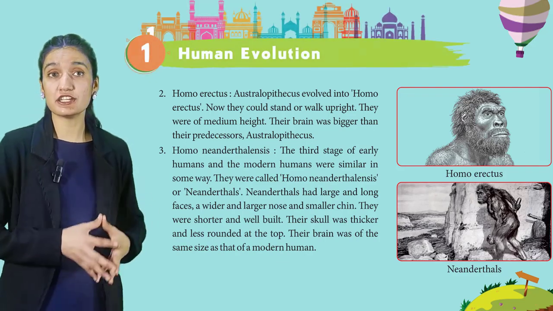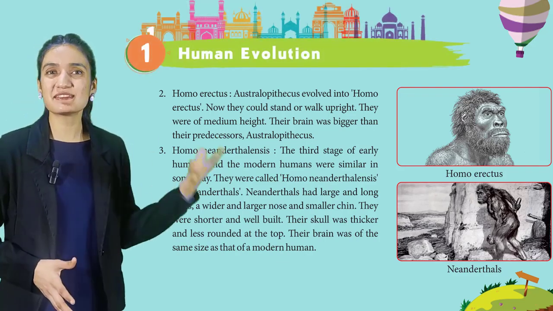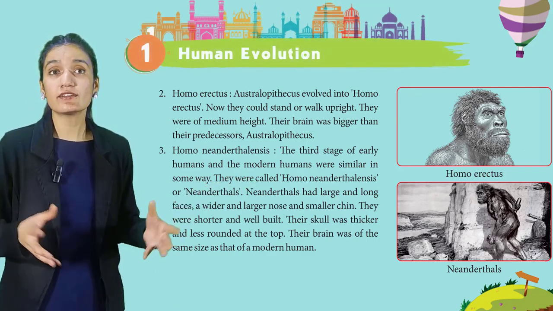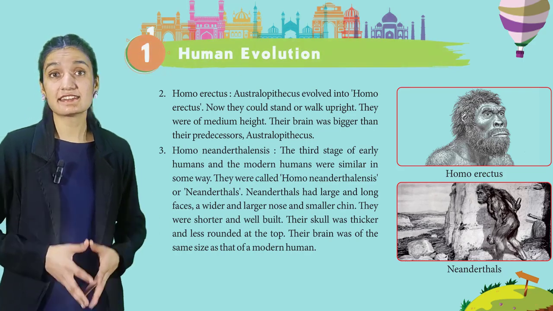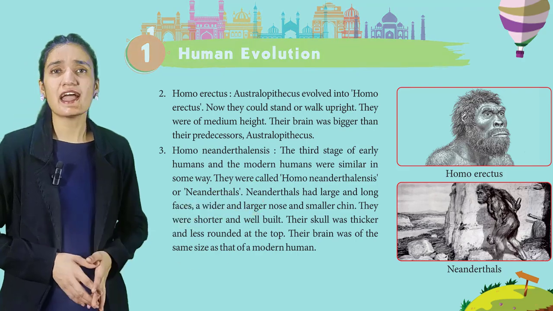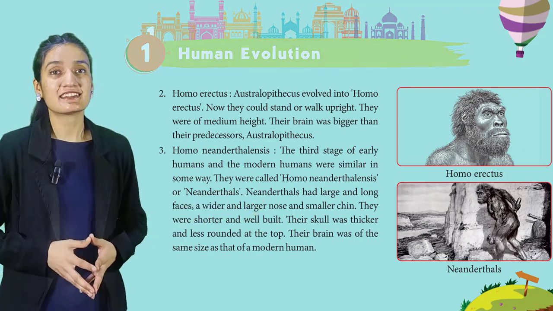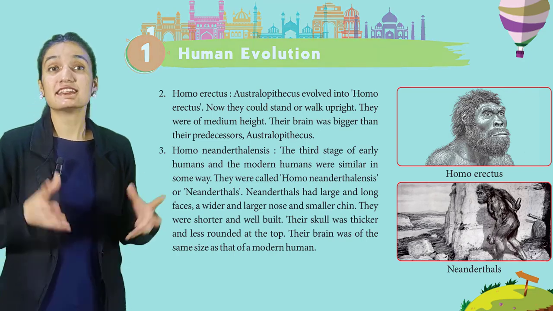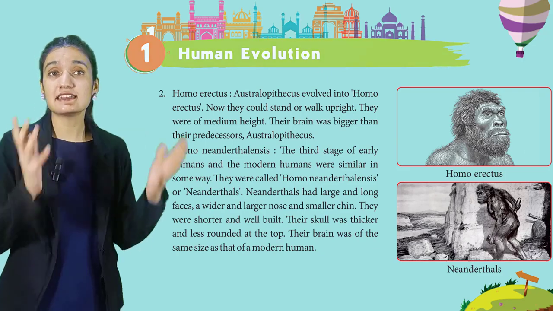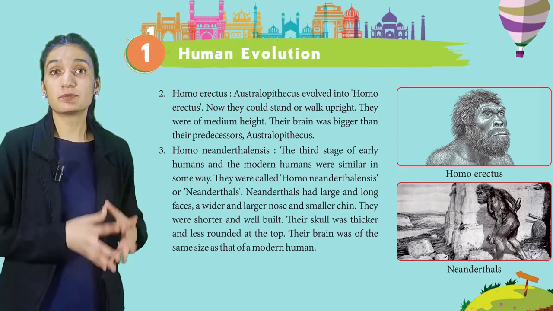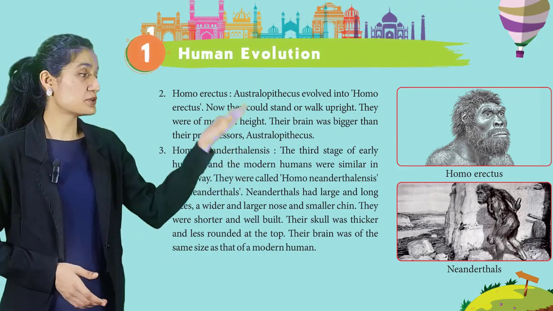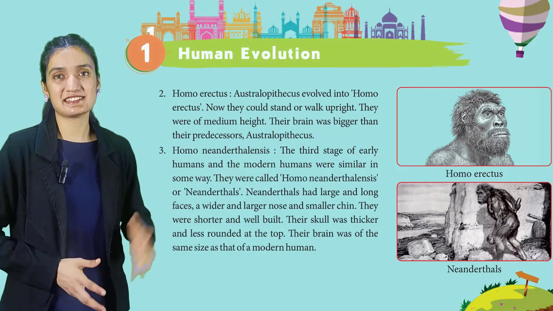The third stage of early humans and the modern humans were similar in some way. They were called Homo neanderthalensis or Neanderthals. Neanderthals had large and long faces, a wider and larger nose, and smaller chin. They were shorter and well built. Their skull was thicker and less rounded at the top. Their brain was of the same size as of the modern human. You can see the picture of Neanderthals.